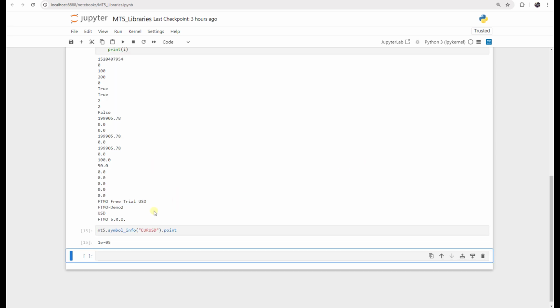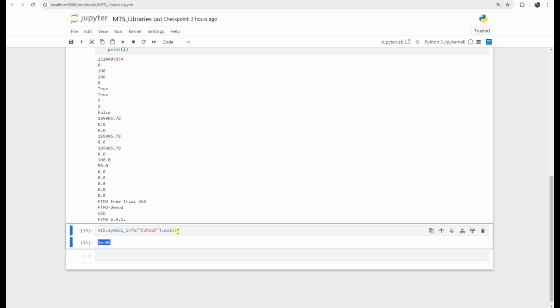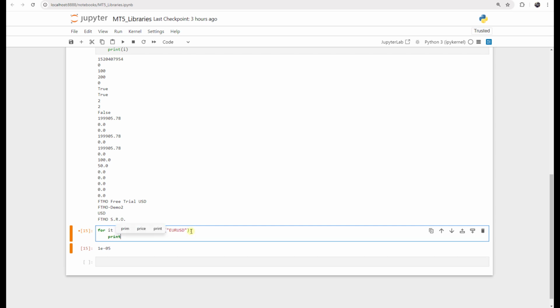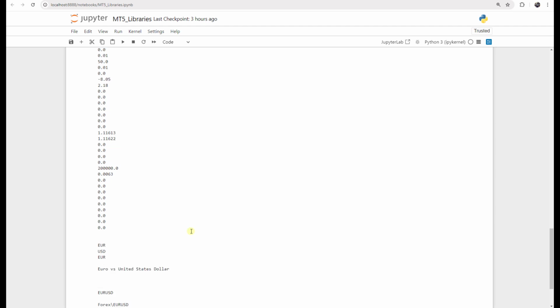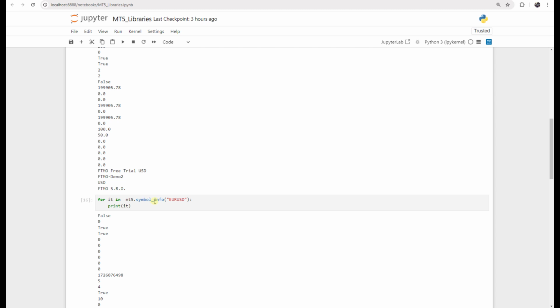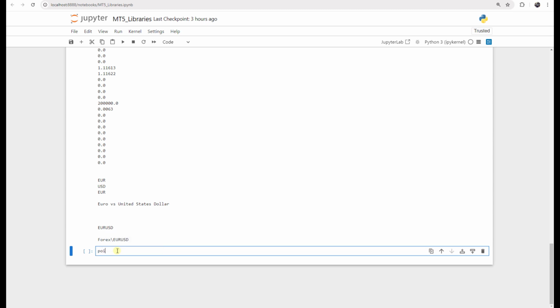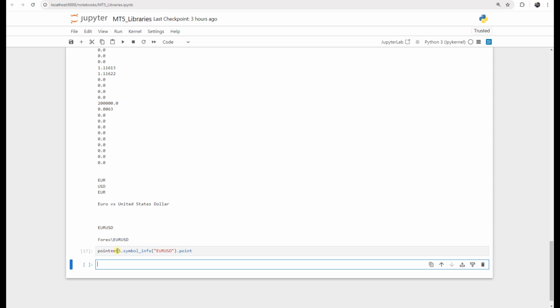If I press Shift and Enter, it will tell us that for Euro USD, the minimum price change would be 1 multiplied by 10 to the power of minus 5. We can again define a for loop for item, and print the items, and it returns all the necessary or useful items for the Euro USD symbol. Let's say again what we had: point is equal to mt5.symbol_info("EURUSD").point. It will be useful for sending an order.